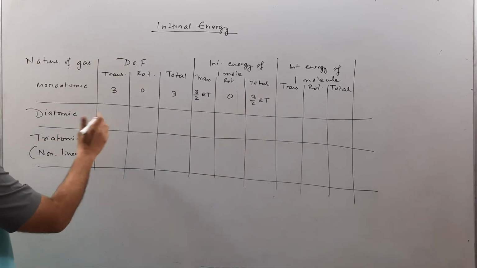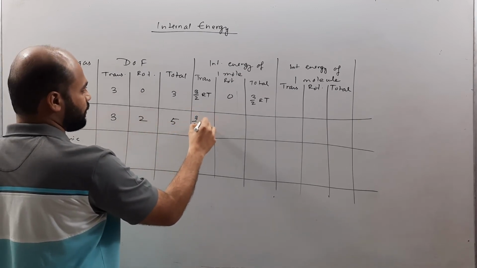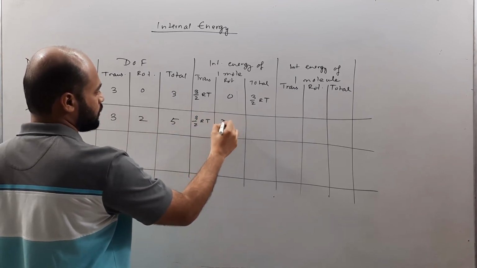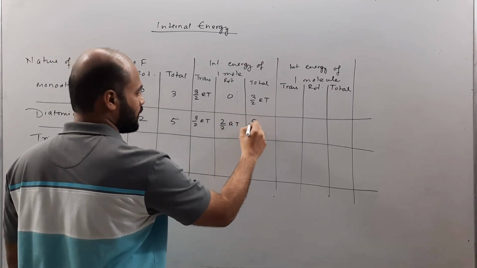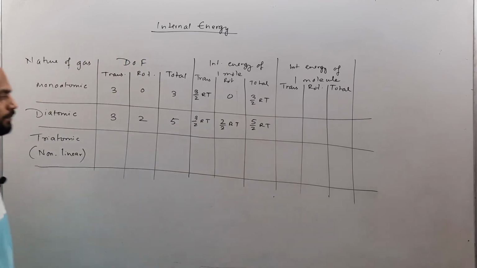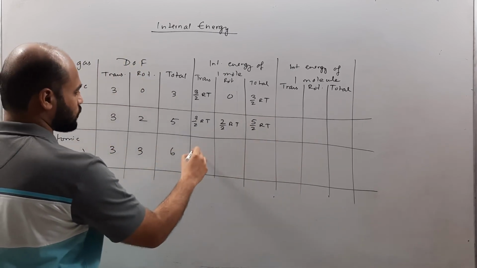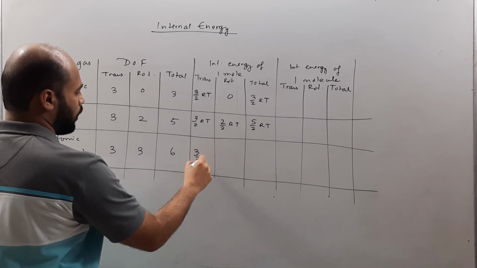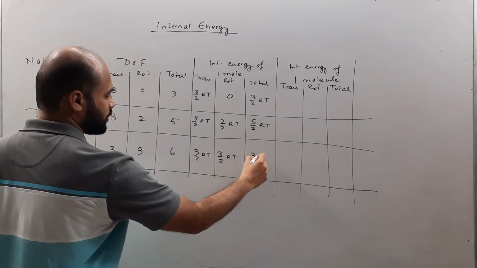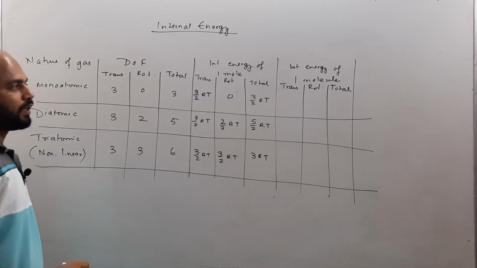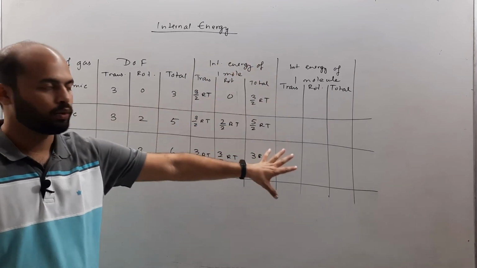As far as diatomic is concerned, this is going to be 3 and 2, and the total is 5. So this is going to be 3 by 2 RT, and this is 2 by 2 RT, which is of course the RT, and the total is 5 by 2 RT. As far as this one is concerned, both are 3 and the total is 6. So this is going to be 3 by 2 RT and 3 by 2 RT, which when summed up comes to 3 RT.